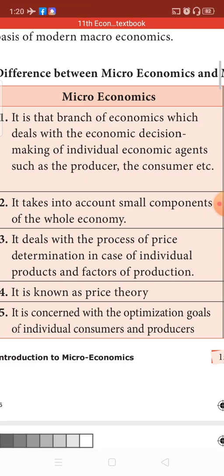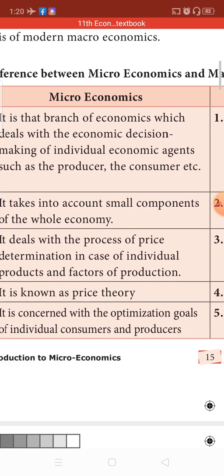This is studied under microeconomics. So it is concerned with optimization. Optimization means getting the maximum benefit with minimum cost. These are the optimization goals. What are my optimization goals?